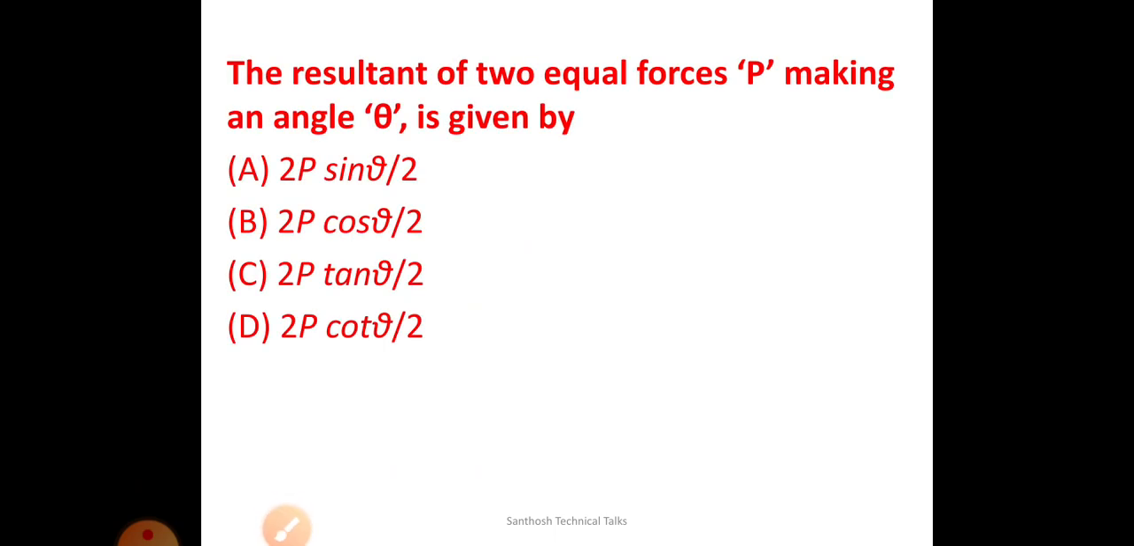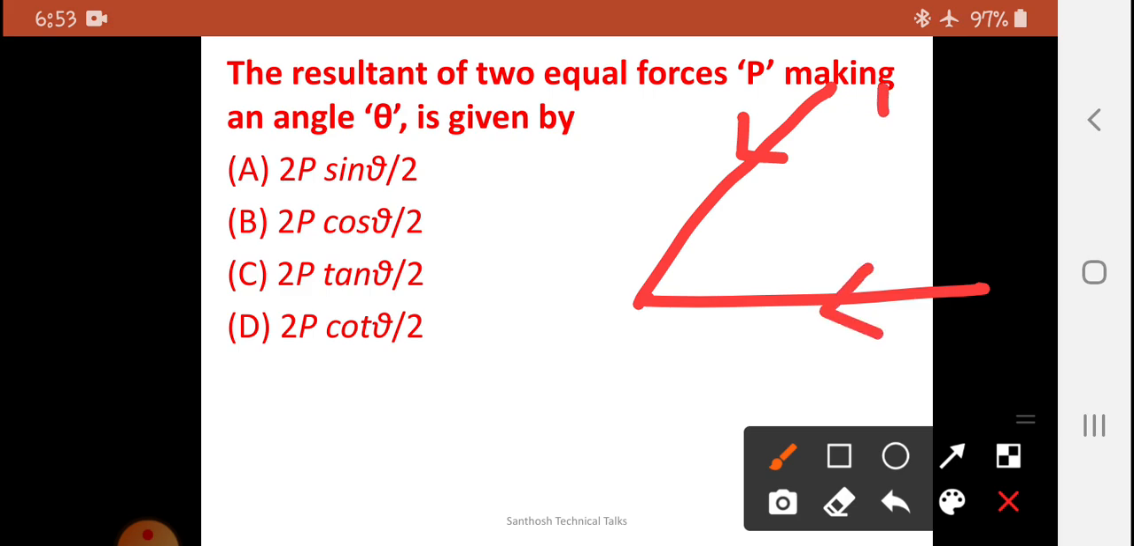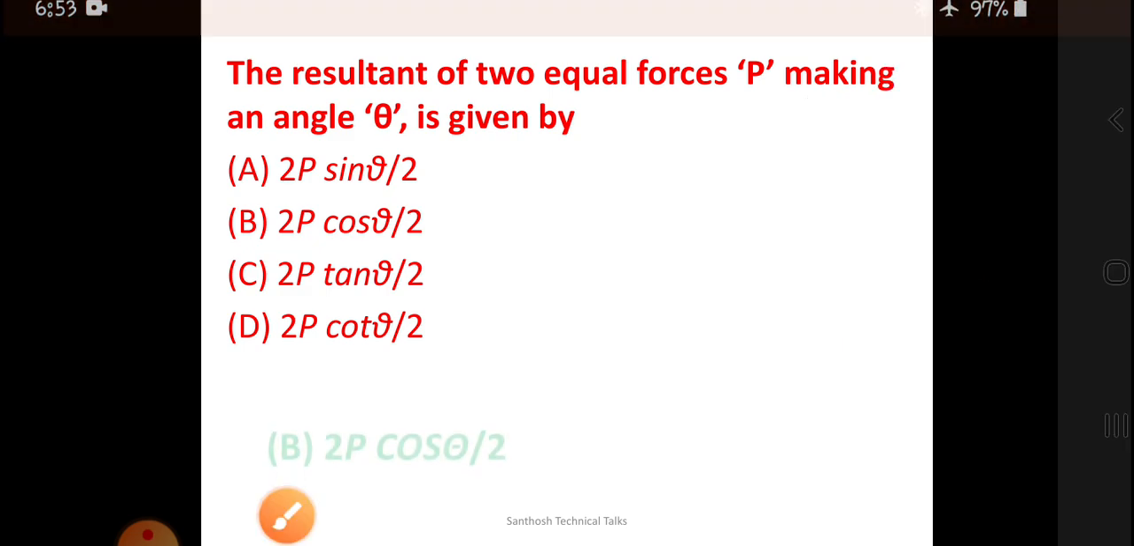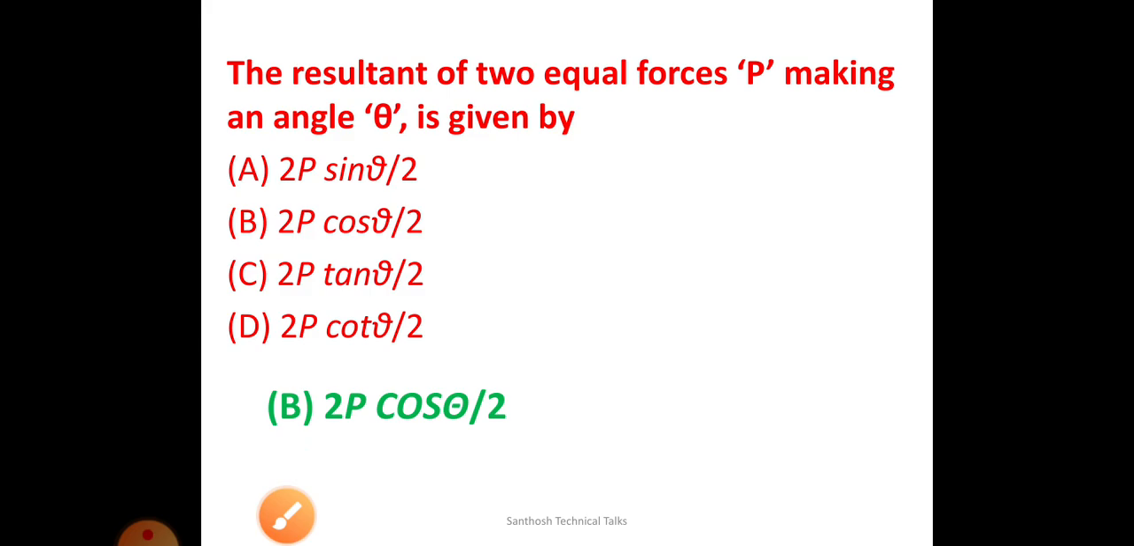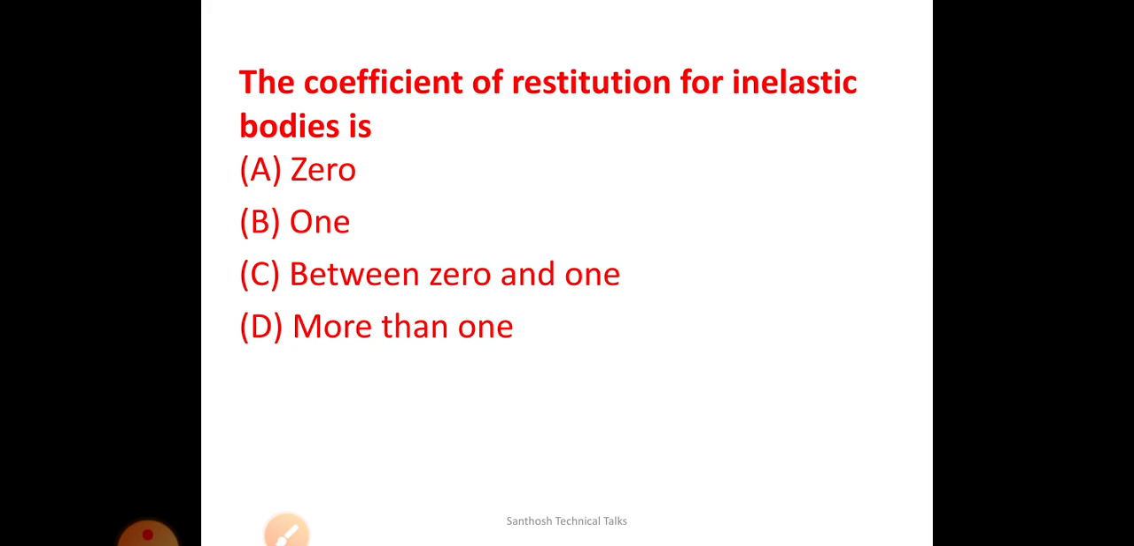Okay. The next question is: the resultant of two equal forces P making an angle theta is given by. Let me draw the forces like this. Both are having P and make an angle of theta. What will happen? It is 2P cos(theta/2). 2P cos(theta/2). Next is a superb question.